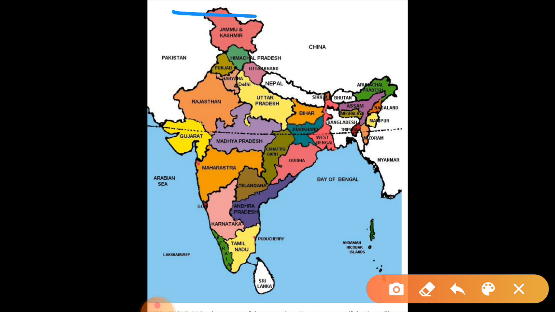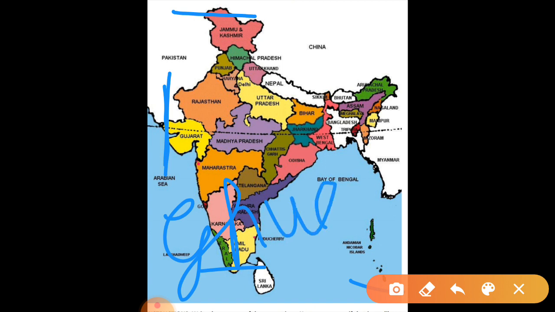Indira Point is the southernmost point, but for the landmass it is Kanyakumari, or you can say Cape Comorin. This is the westernmost part. It is known as Guhar Moti.